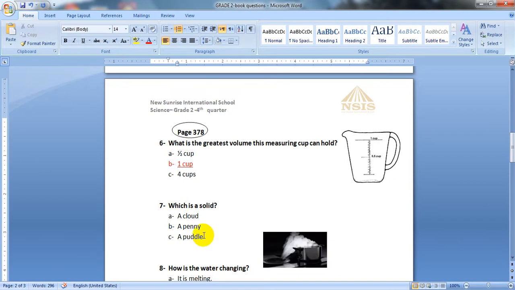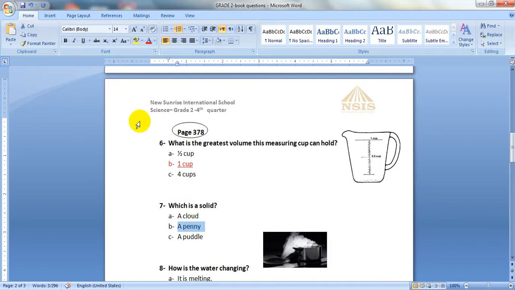Do you know what is a penny and what is a puddle? A penny is a coin, and a puddle is made of water. So which of these three things is a solid? It will be letter B, the penny.